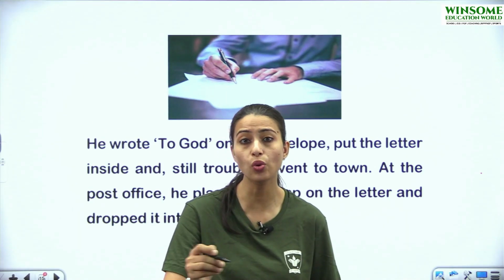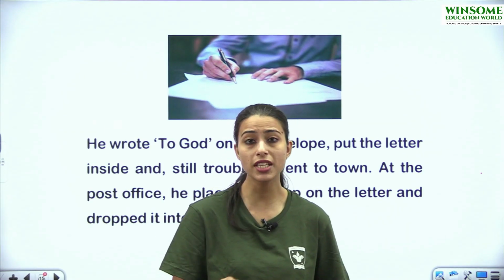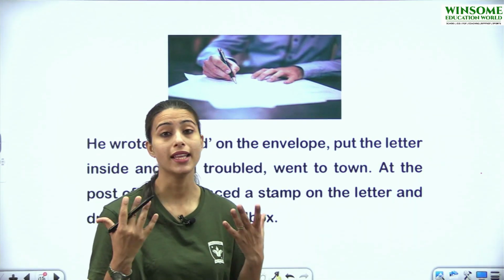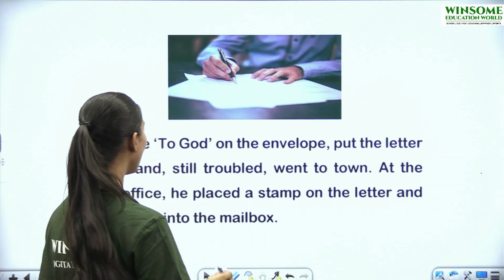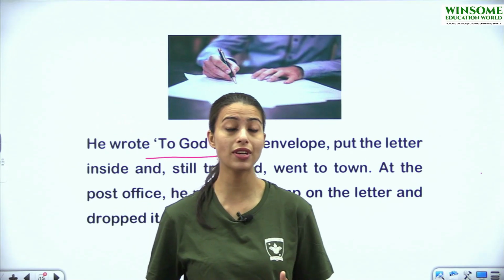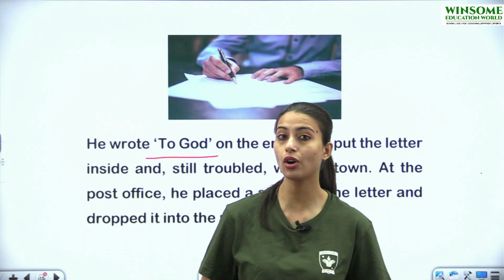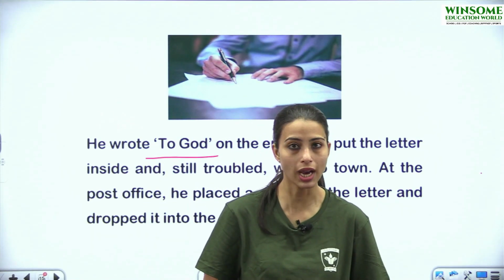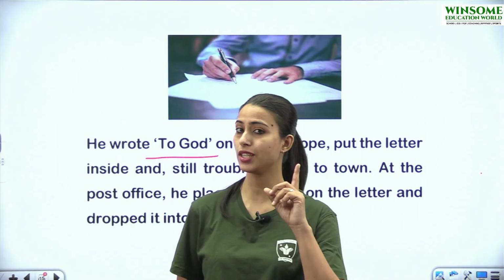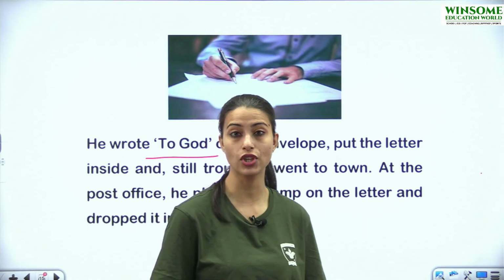The address to whom we are sending, right? Receiver's address. So here, who is going to be the receiver? God. That is why he wrote on the envelope, To God. It was not a precise address, so he simply wrote To God, thinking that God is one, so definitely it will go to Him.